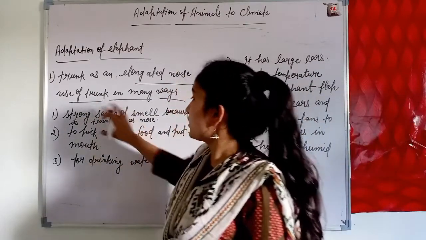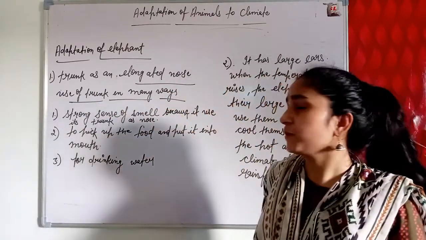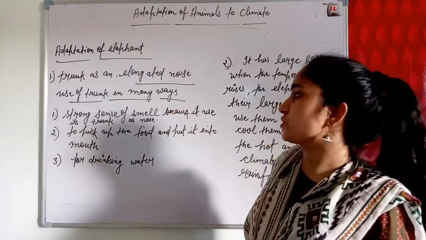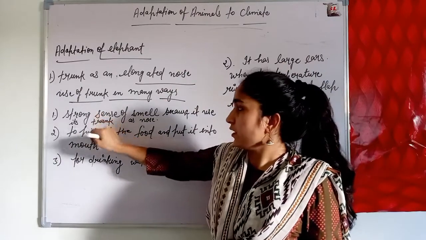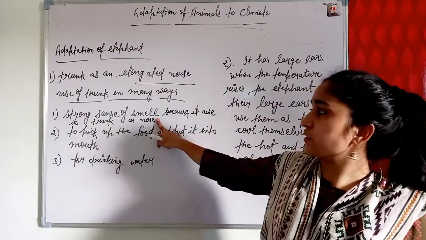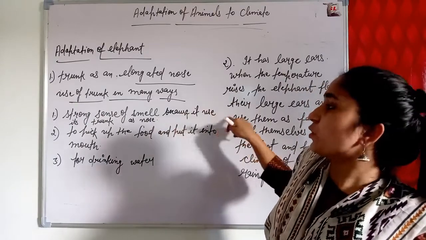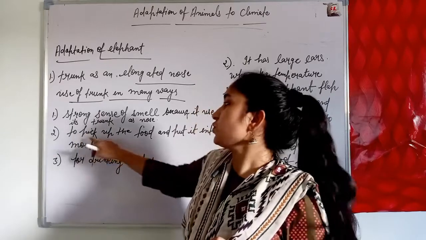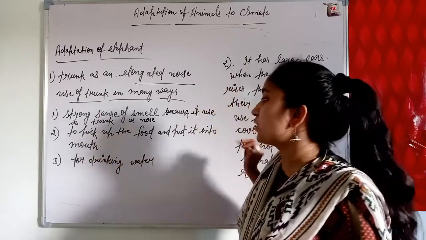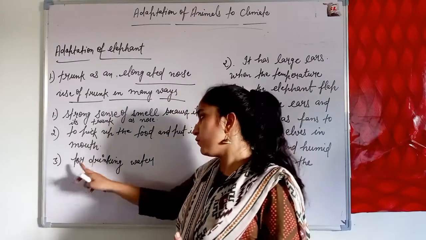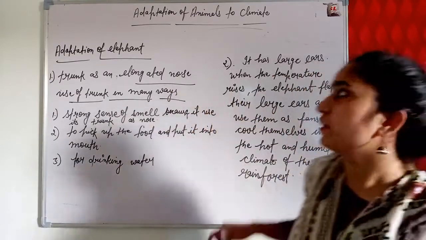First, the elephant has a strong sense of smell because it uses its trunk as a nose. Second, its trunk is used to pick up food and put it into its mouth. And third, the trunk is used for drinking water.